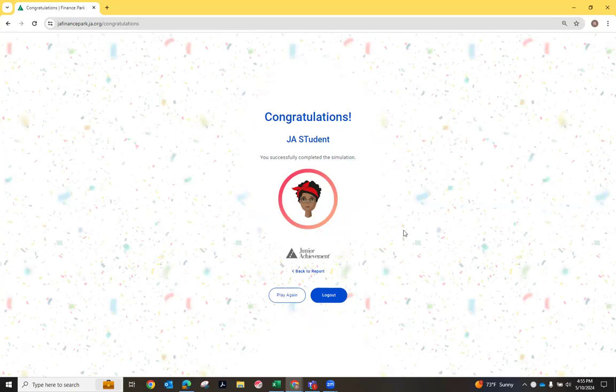At this point, we would have the students log out of the simulation and toggle over to the QR code or to the home screen that has the South Dakota survey. We'll have them take a few minutes to do that, and then we'll gather everybody back for a debrief. That's just a quick overview.